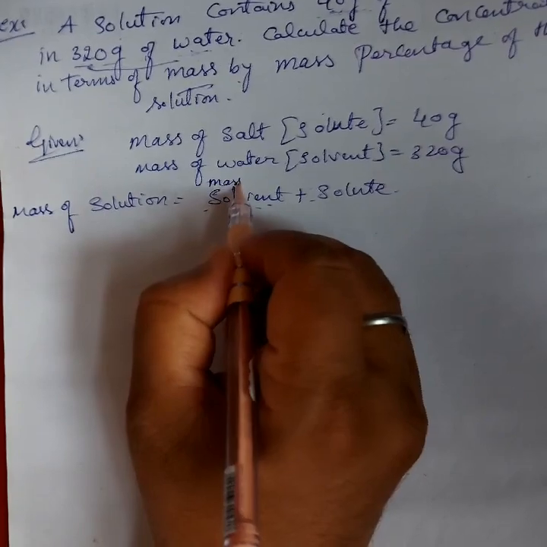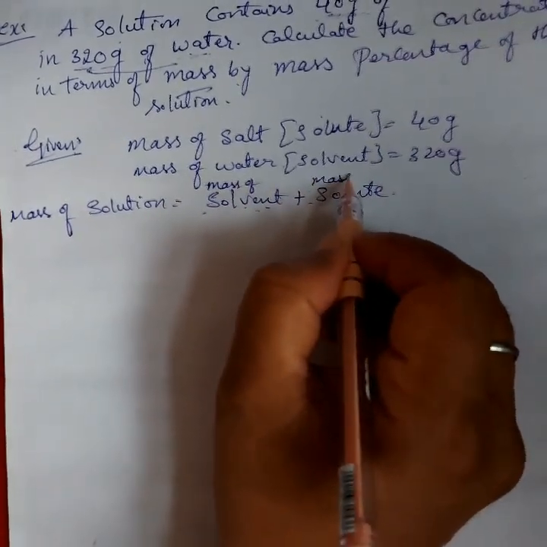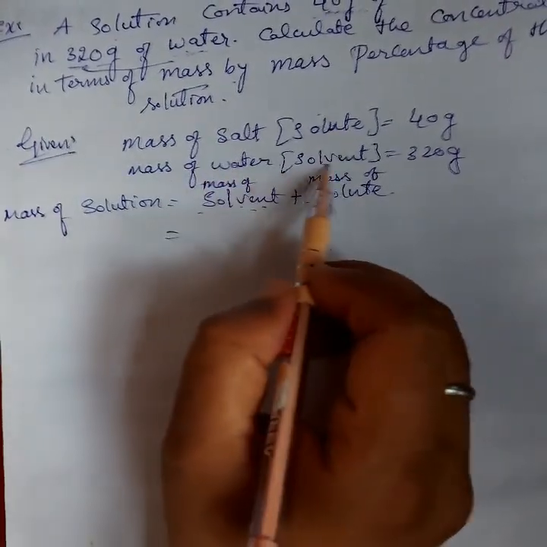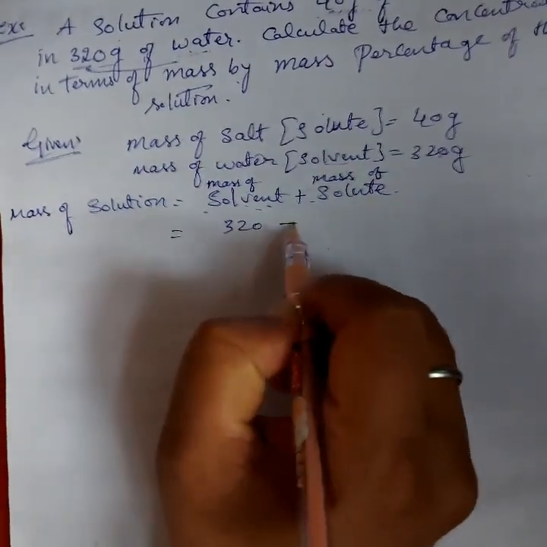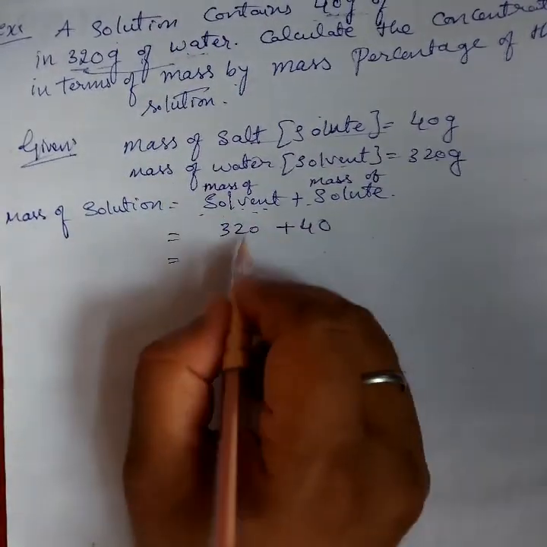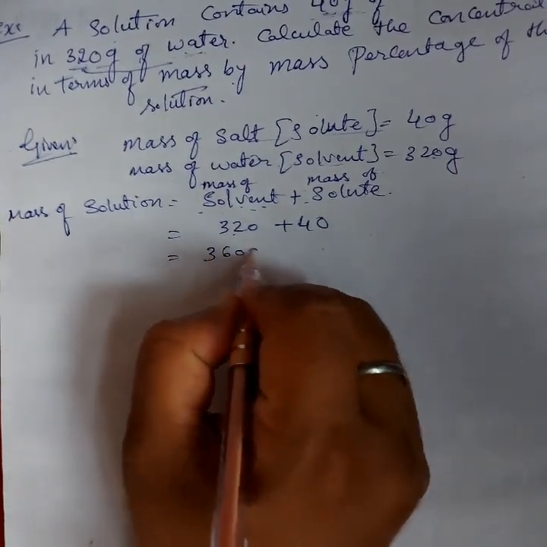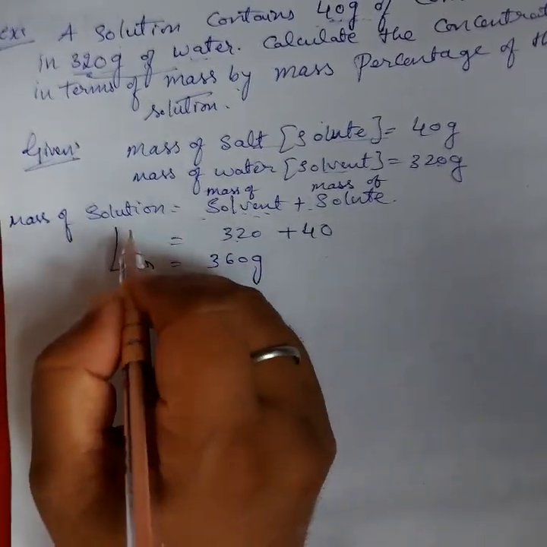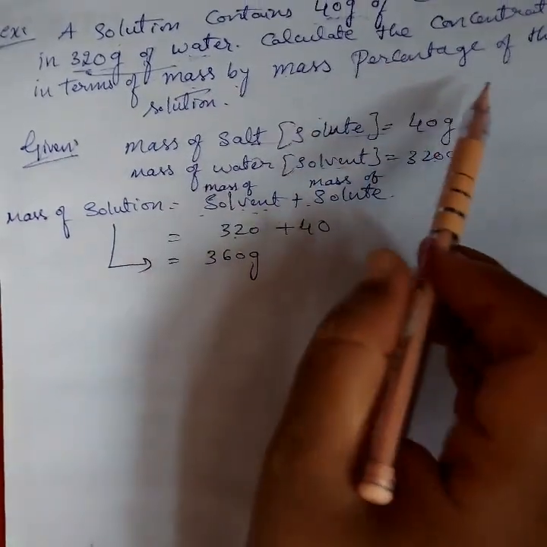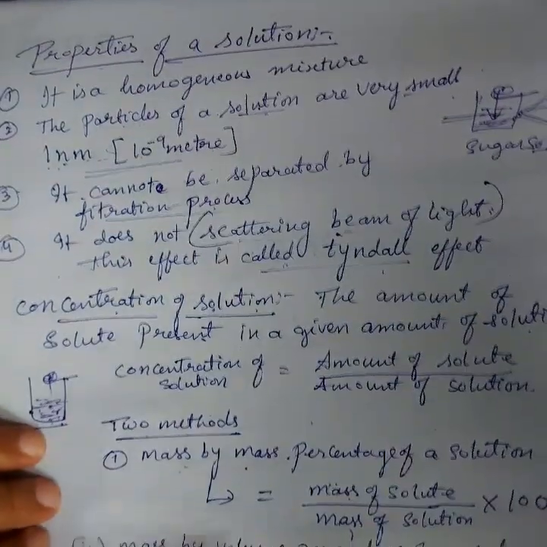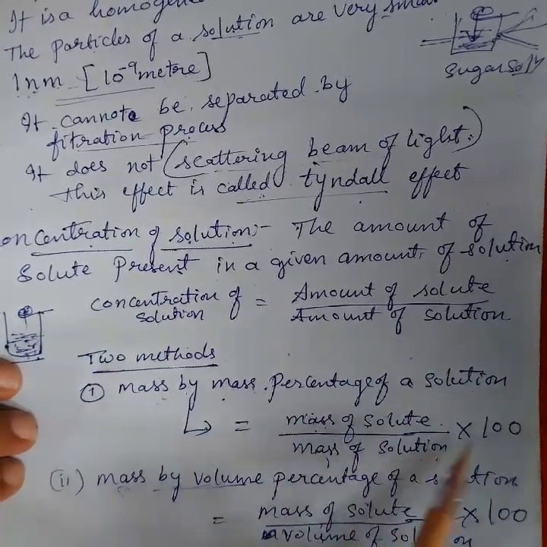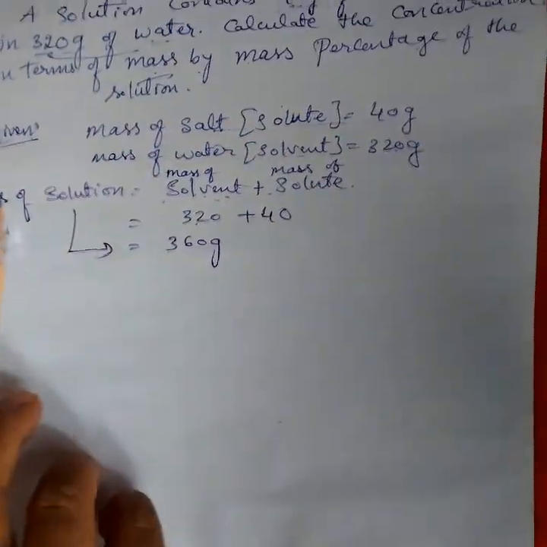Mass of solvent is 320 gram and mass of solute is 40 gram, so the mass of solution is 360 gram. Now which formula do we apply? Mass by mass percentage of a solution is mass of solute upon mass of solution, into 100. That's why we found the mass of solution.